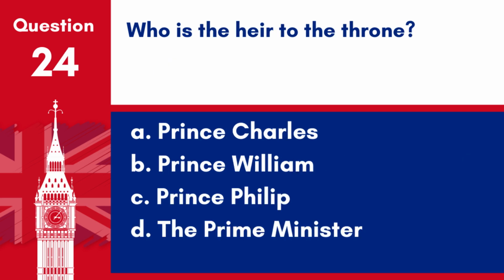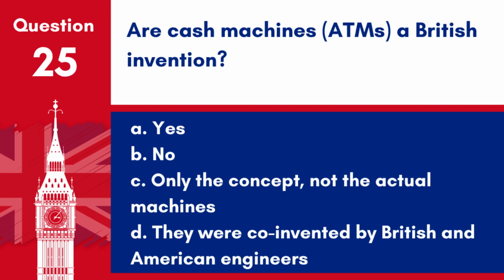Question 24. Who is the heir to the throne? A. Prince Charles. B. Prince William. C. Prince Philip. D. The Prime Minister. Answer. B. Prince William. Prince William, the Duke of Cambridge, is the heir apparent to the British throne, following his father, King Charles III.